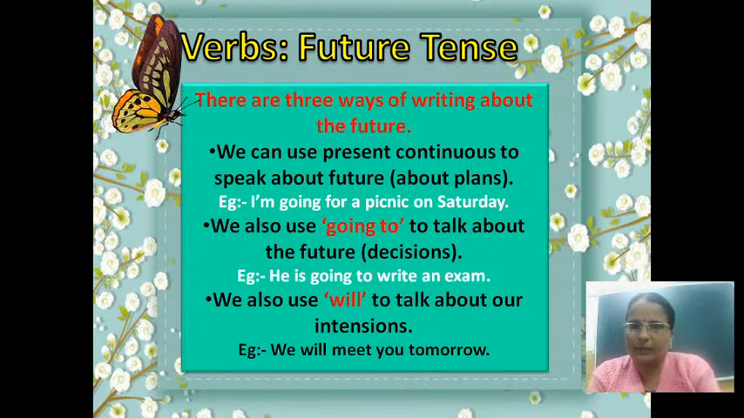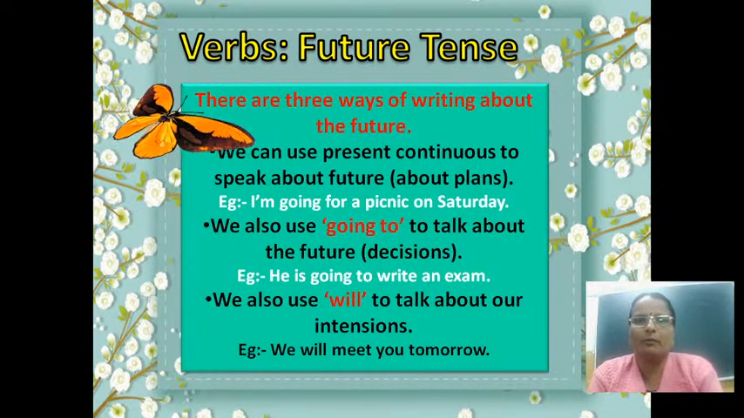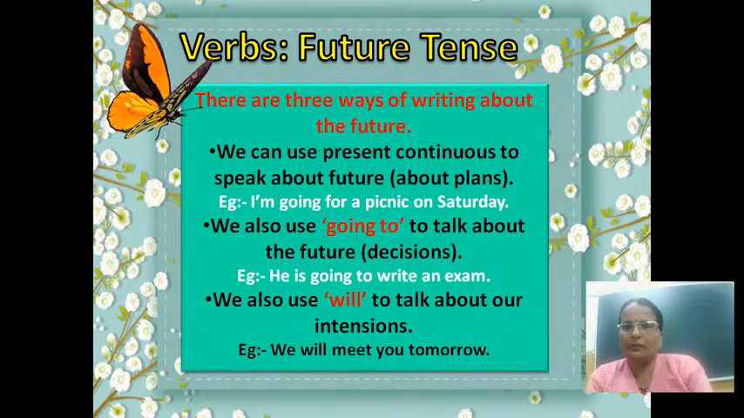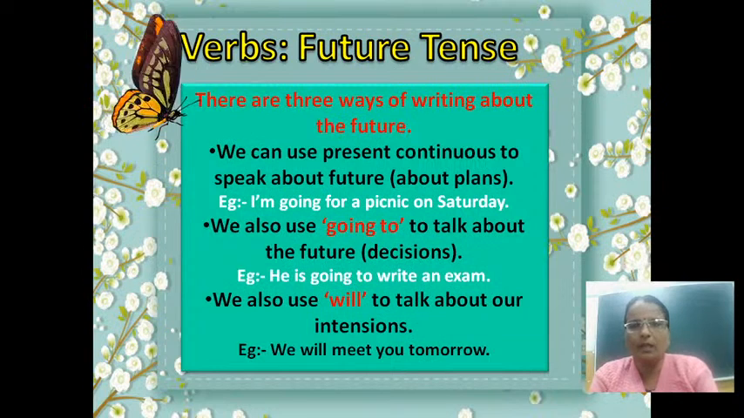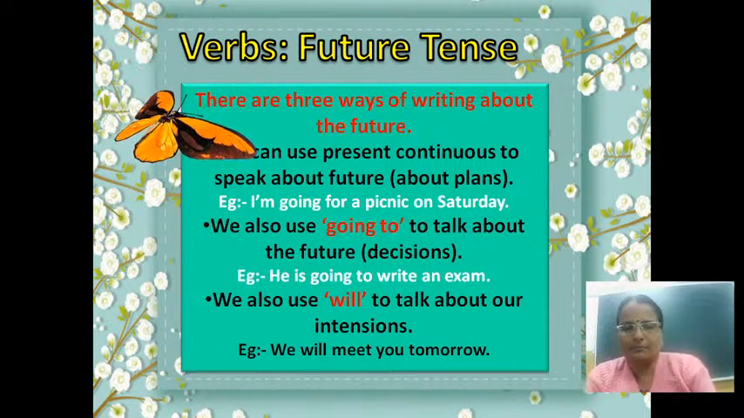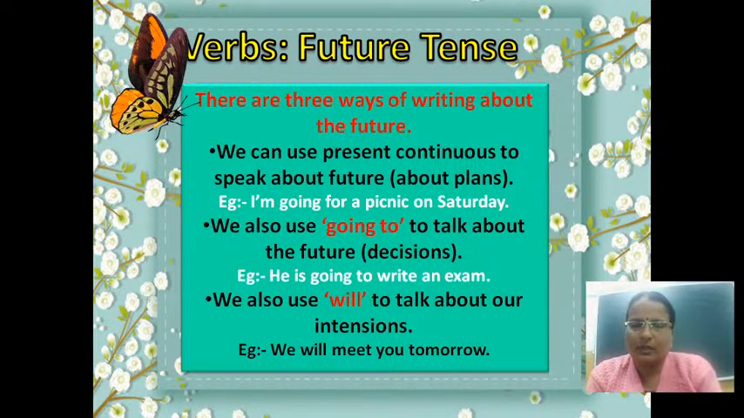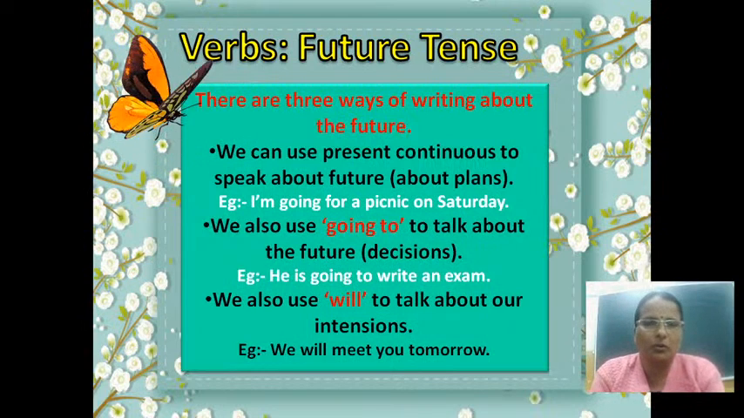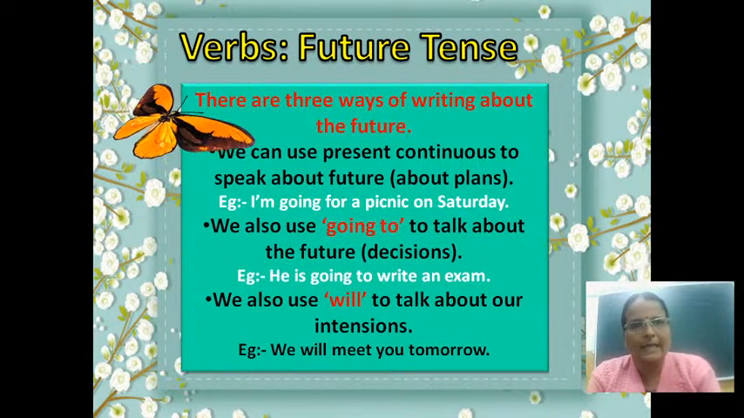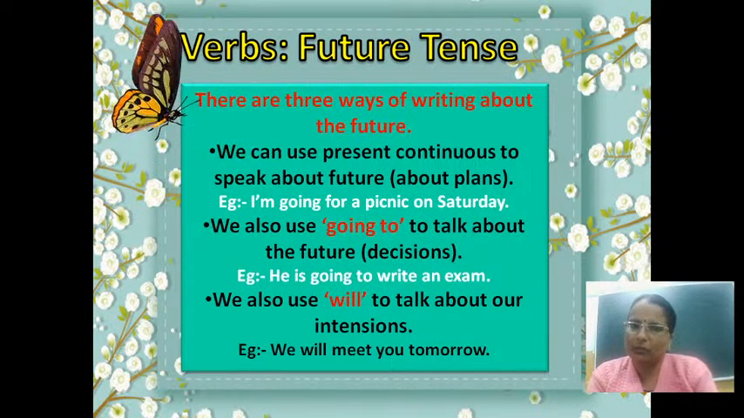Now what is the second way? Let's see. We also use going to talk about the future. For example, instead of will or shall we use going to. For example, I am going to pick up my father. Maybe your father is coming from somewhere. He may be reaching the railway station, so you have to go and pick him up. So you can express it like this: I am going to pick up my father. Where are you going? I am going to pick up my father. It didn't happen yet, you are going only.